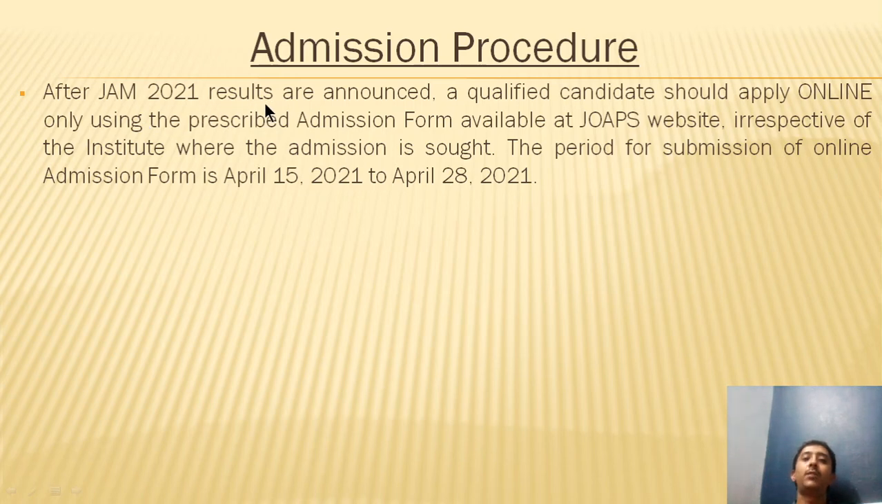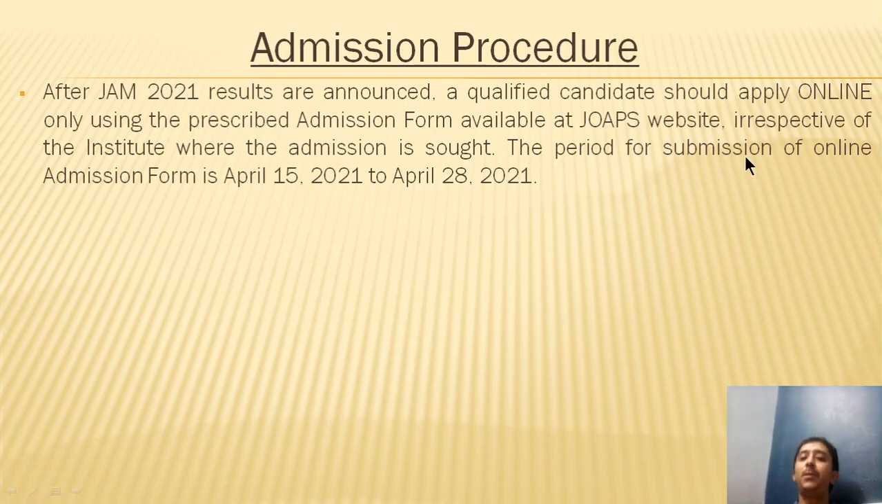After the JAM 2021 results are announced, a qualified candidate should apply online only using the prescribed admission form available at the JOAPS website, irrespective of the institute where the admission is sought. So once the results are announced, and you are a qualified candidate, that means you have crossed the cutoff score and are considered eligible, then you can apply online only using the prescribed admission form, which is available at the JOAPS website, and it does not matter which institute you are trying to get into.